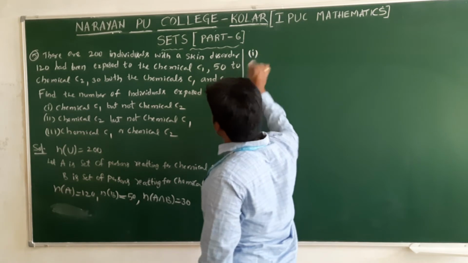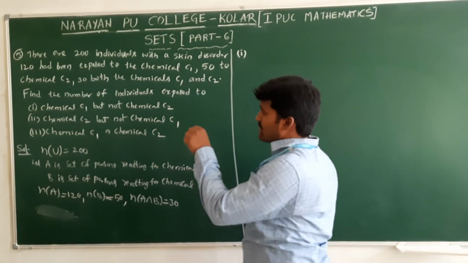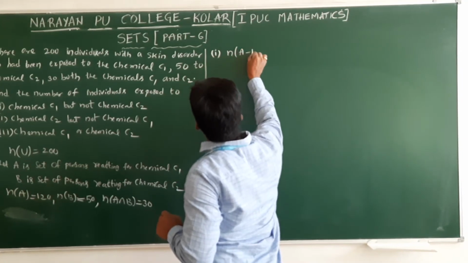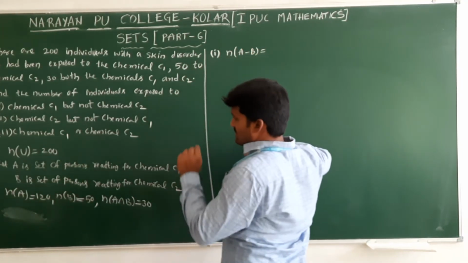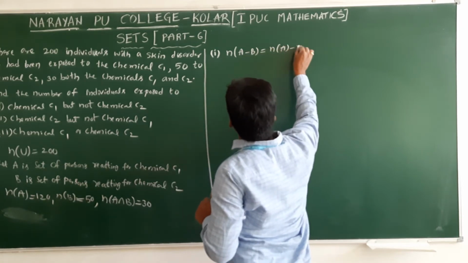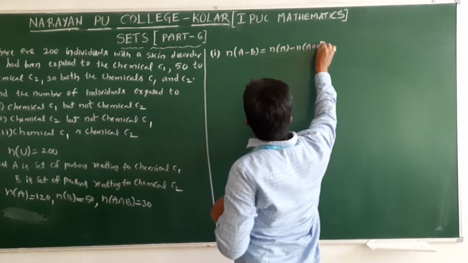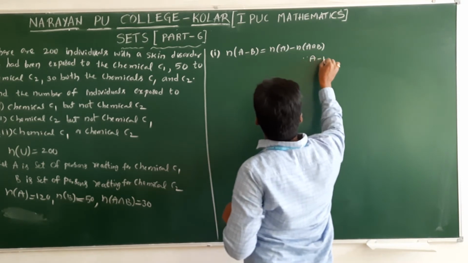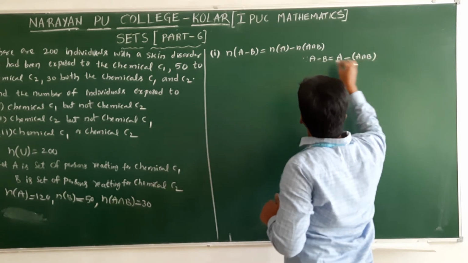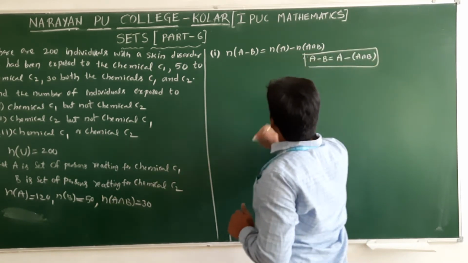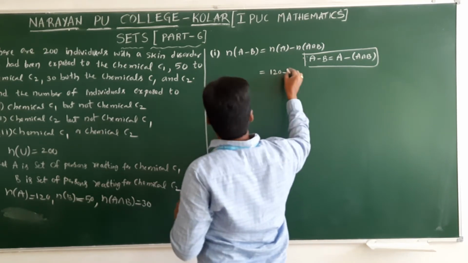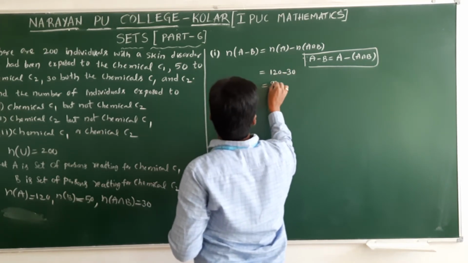First question: the number with chemical C1 but not chemical C2. That means we need to find n of A minus B. Chemical C1 is A, chemical C2 is B. We have the formula: n of A minus B equals n of A minus n of A intersection B. N of A is 120, n of A intersection B is 30, so the answer is 90.